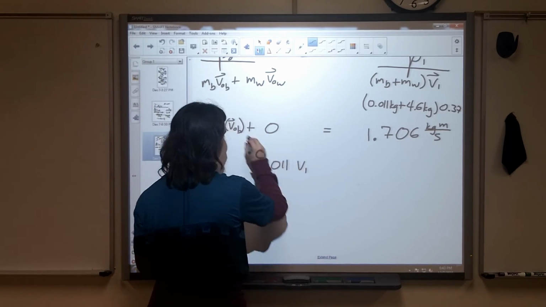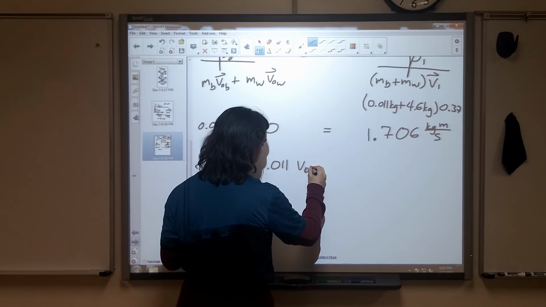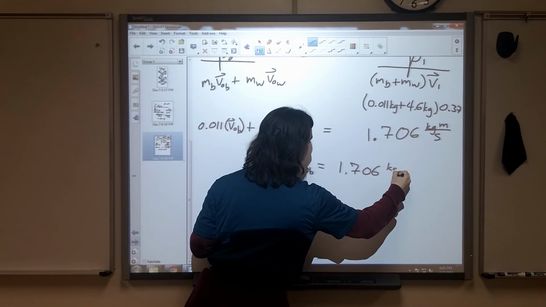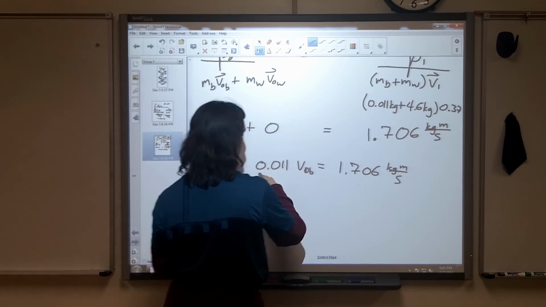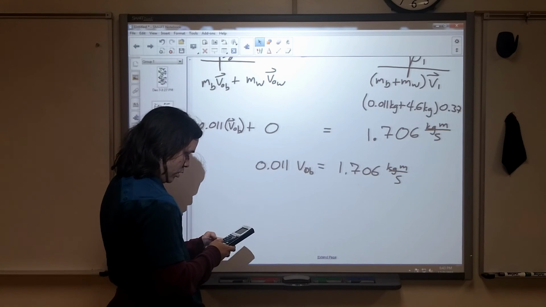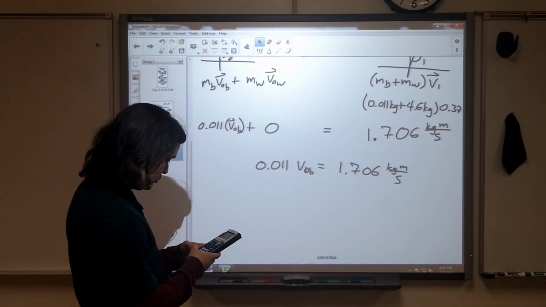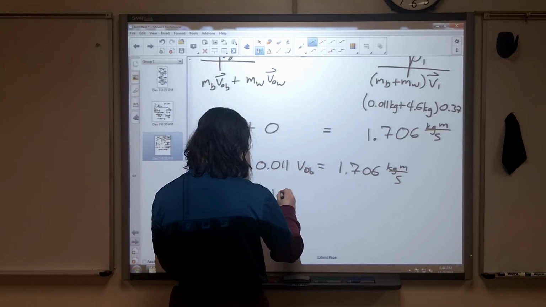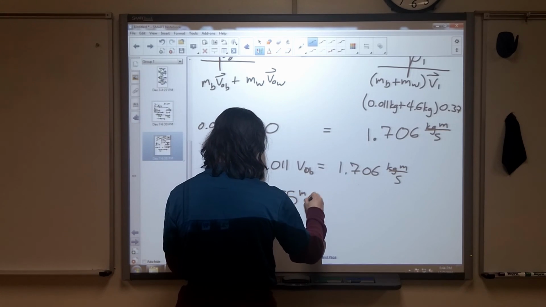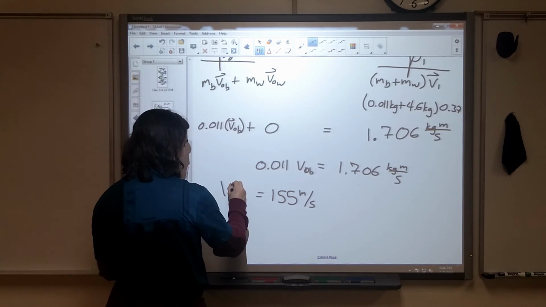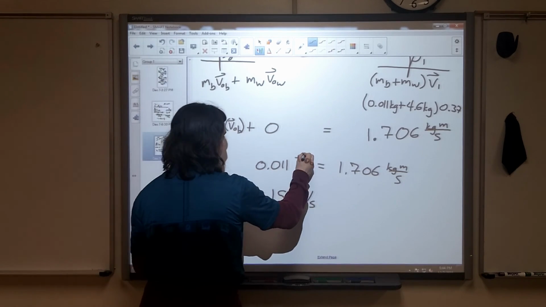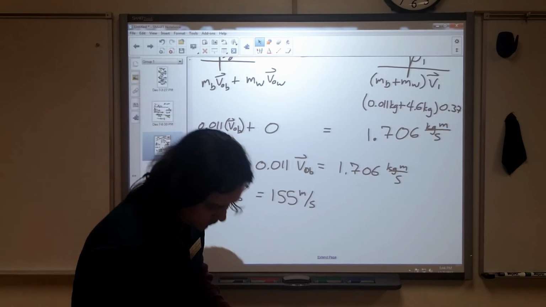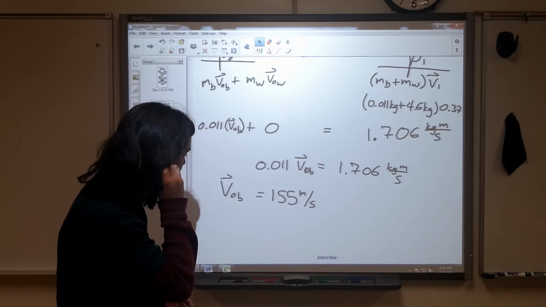0.011 V final, or I'm sorry, V initial of the bullet is going to be equal to 1.706 kilogram meter per second. I divide both sides by 0.011. I end up with approximately 155 meters per second equals the initial velocity of the bullet. 155, yep, 155.1. All right.